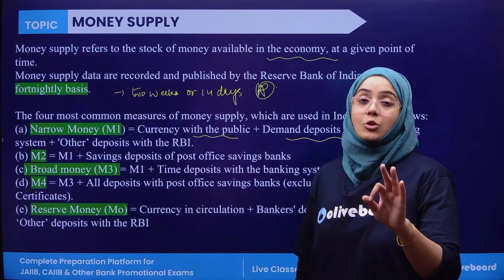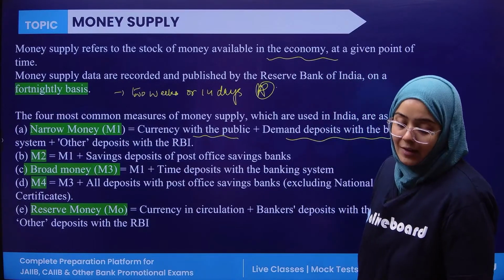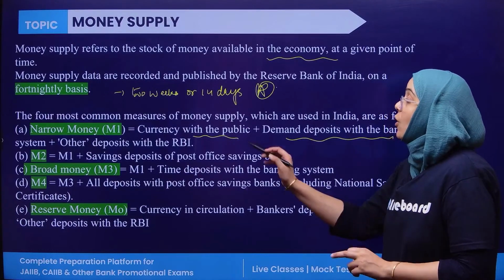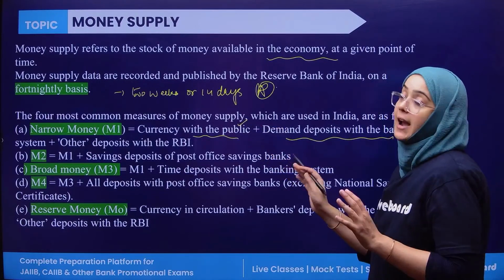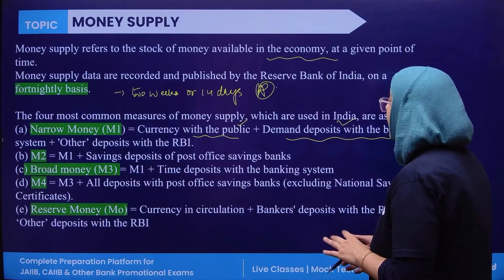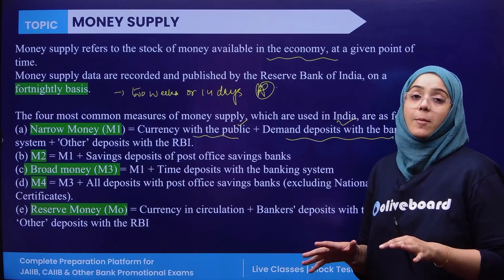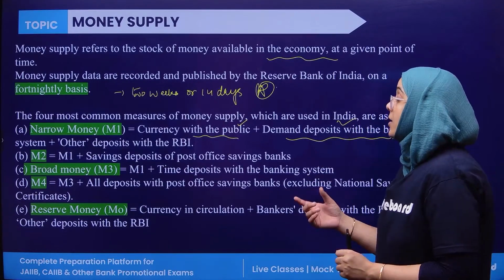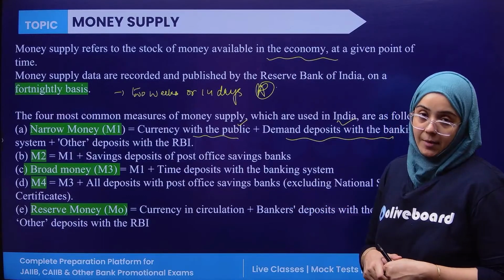These three altogether are known as narrow money, M1. Currency held by the public is the money supply, plus demand deposits in the bank, which you all know, and third, the other deposits with RBI.